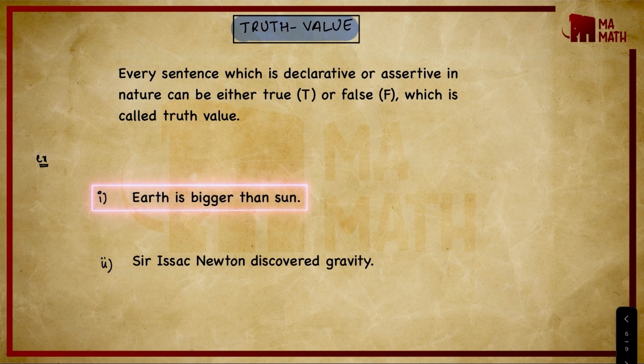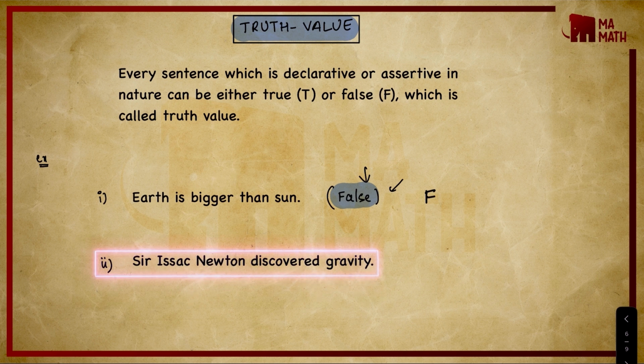This statement is actually false, so its truth value is false, and we can write it as F. Now there are some sentences which are true. For example, Sir Isaac Newton discovered gravity. This is a declarative sentence, and its truth value is true, so we can write T.